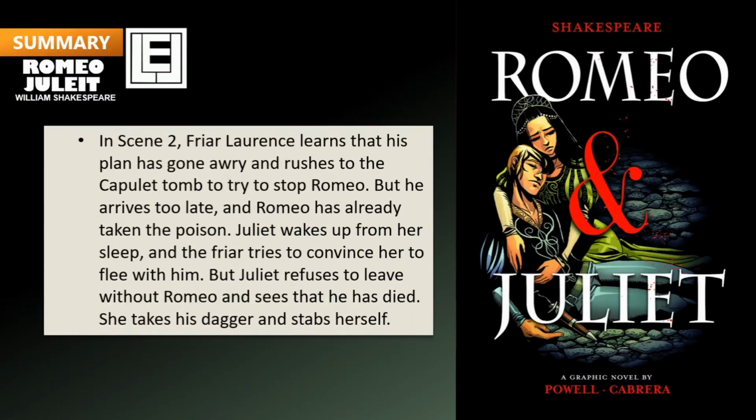In Scene 2, Friar Lawrence learns that his plan has gone awry and rushes to the Capulet tomb to try to stop Romeo. But he arrives too late, and Romeo has already taken the poison. Juliet wakes up from her sleep, and the friar tries to convince her to flee with him. But Juliet refuses to leave without Romeo and sees that he has died. She takes his dagger and stabs herself.